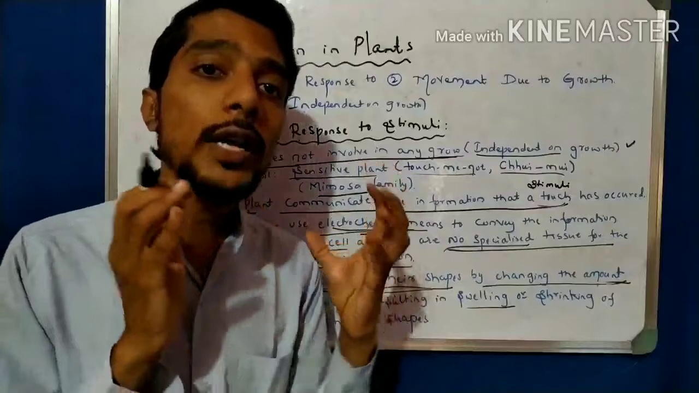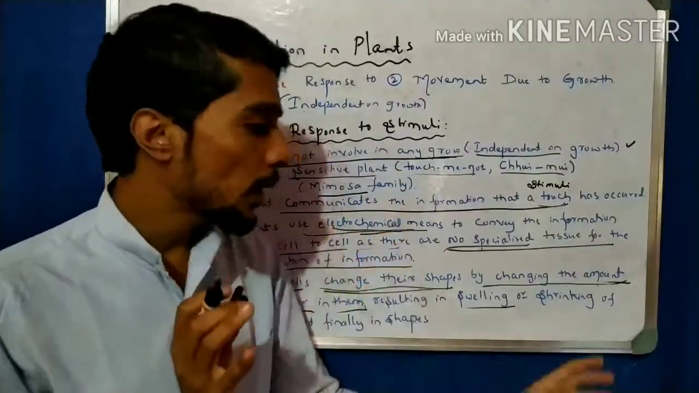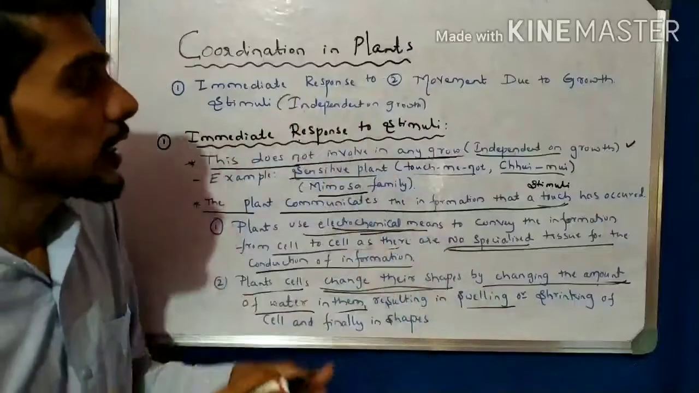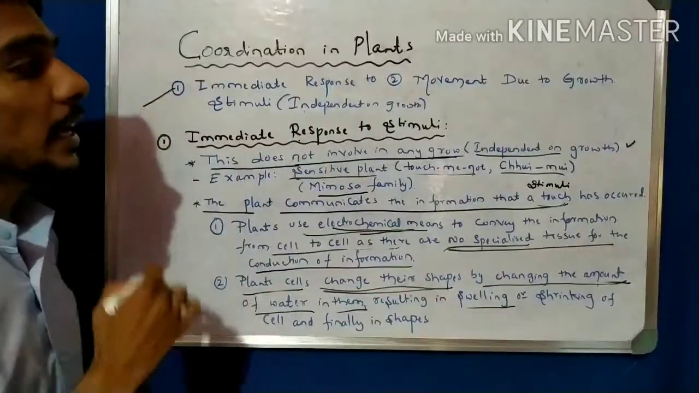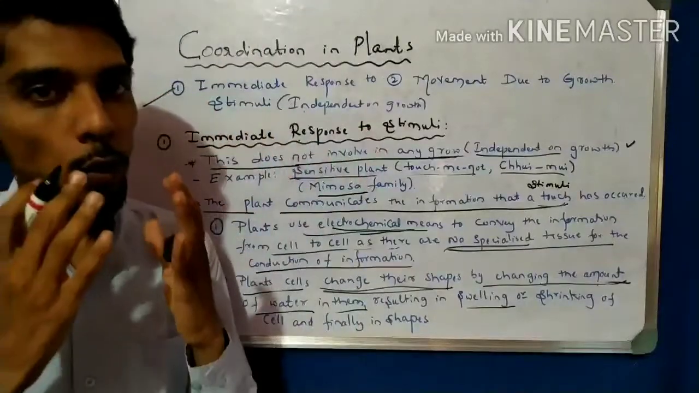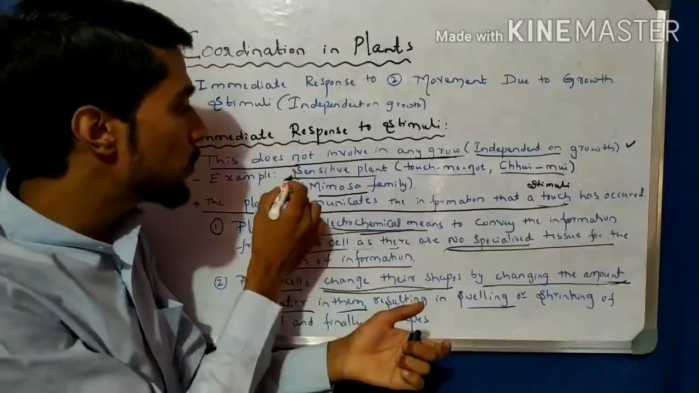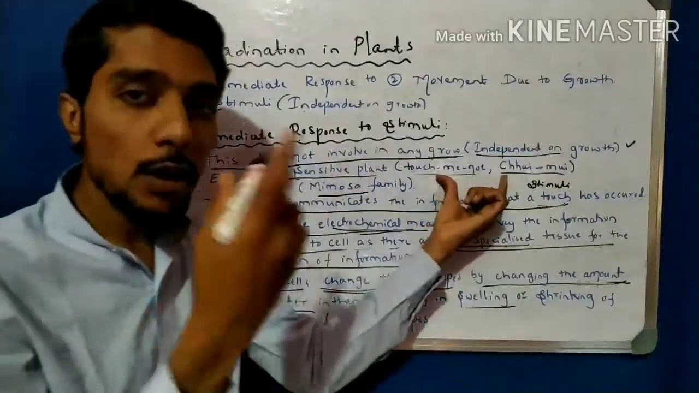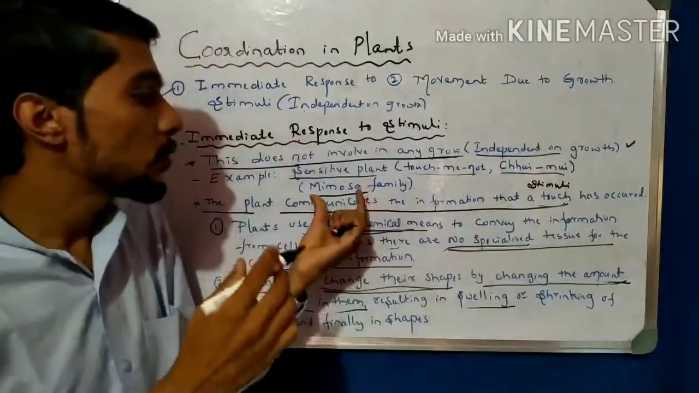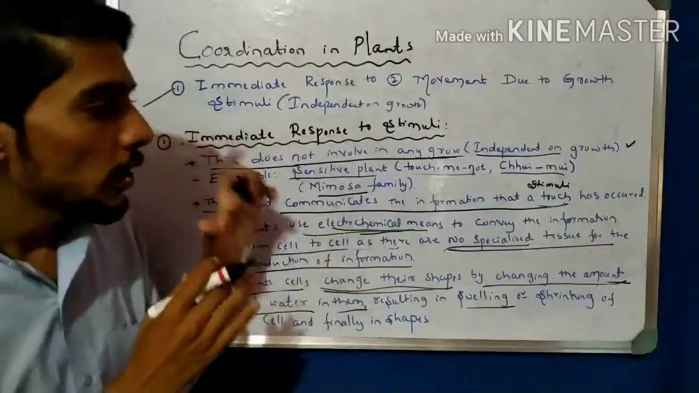If the amount of water is more in the cell, it swells. If the amount of water is less in the cell, what happens? It shrinks. So this is nothing but an immediate response to the stimuli, that is independent of growth. Okay, hope you understand. The best example for this response is the sensitive plant, the touch-me-not plant, the Mimosa family. Okay, you have to remember that.